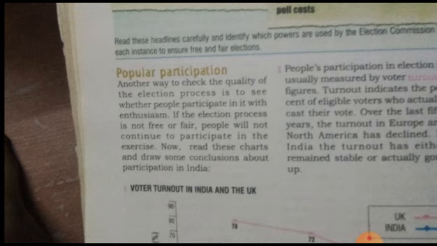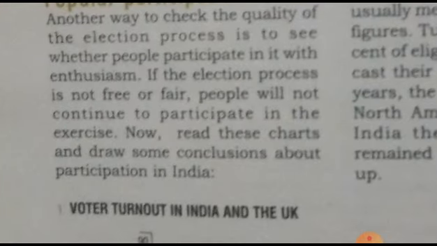If the election process is not free and fair, people will not continue to participate in the exercise. Now read this chart and draw some conclusions about the participation in India.